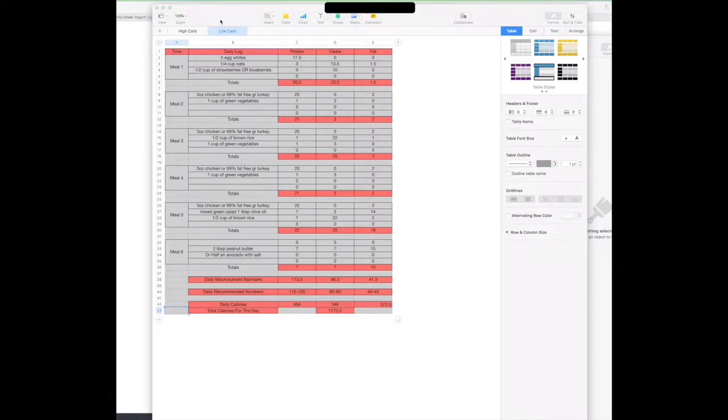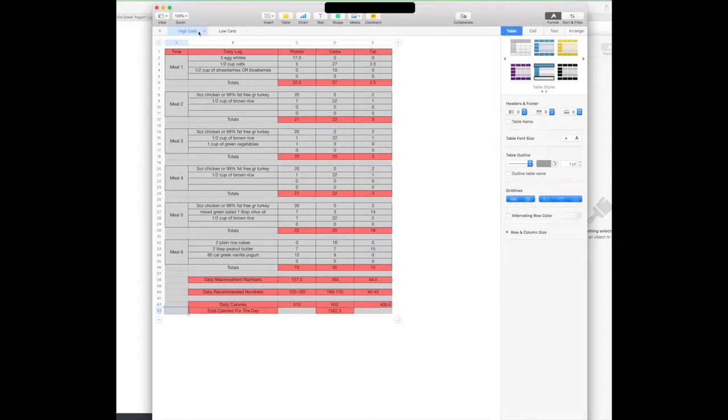So this is your meal plan right here. You have 2 sheets attached to it. This is the Amy Dunn Carb Cycle 1. We have our high carb. You click it, and it's highlighted as the high carb. We've got our protein, carbs, and fats.